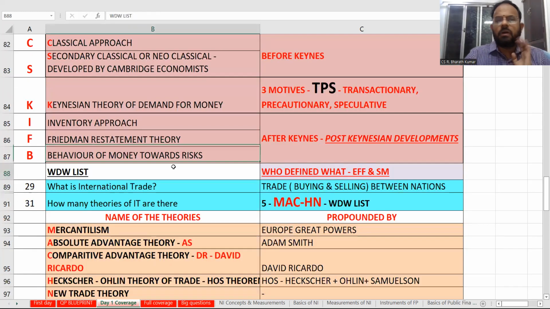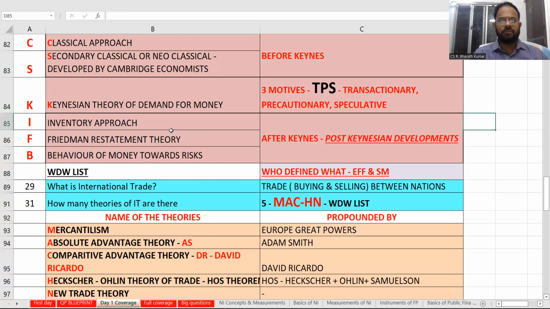Then for all this, we need to cover who defined what. Who defined what is going to be the WDW list, and you will have to know this. If you study, it becomes easy for quick revision. They may ask you this in 2 marks also. There is no MCQ for economics, but we can still make it easier. What is international trade? Trading, buying and selling between nations. How many theories are there? 5.